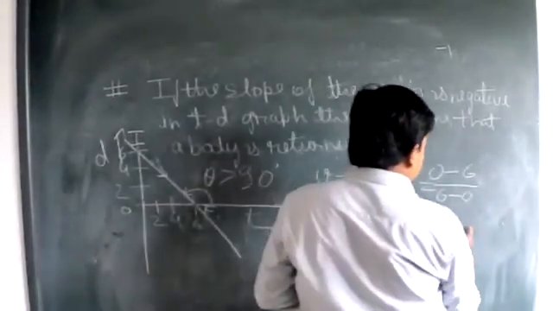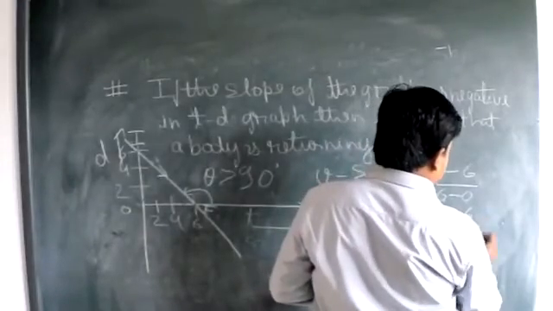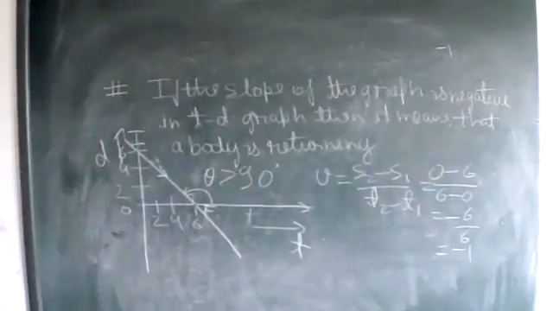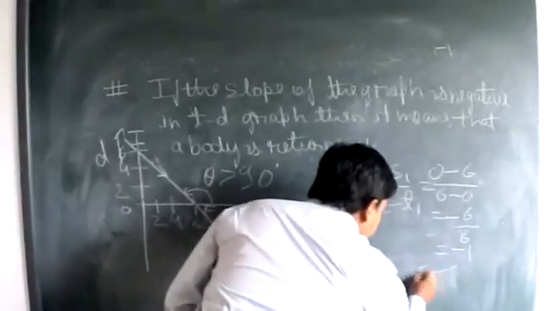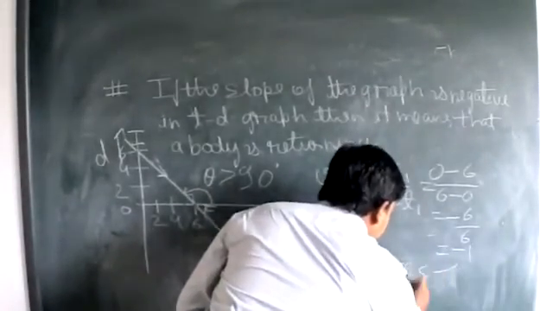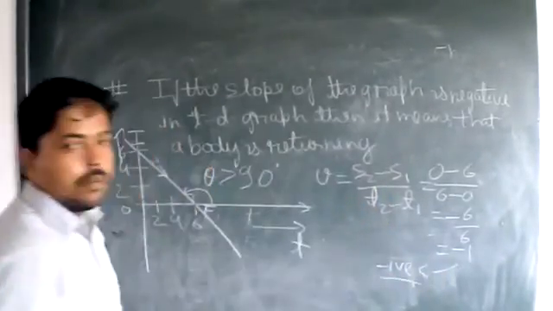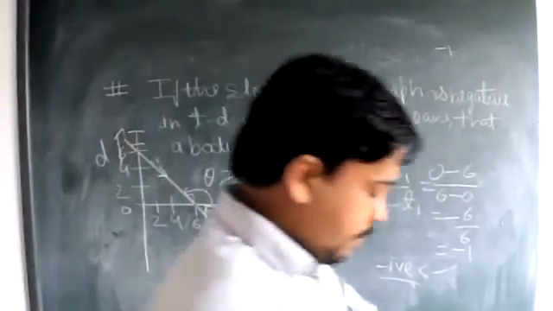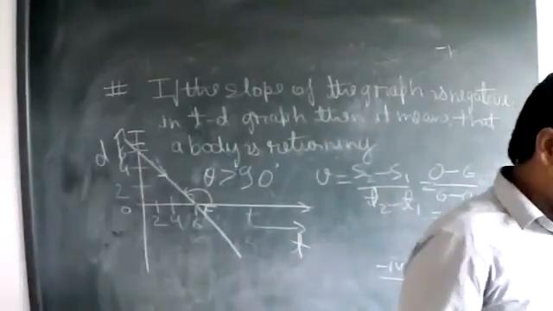So the slope comes out to be minus 6 upon 6, that is equal to minus 1. That is, the slope is negative according to this. Is this clear? Yes, sir.